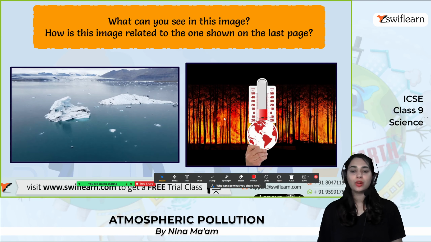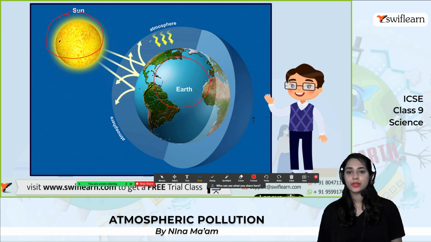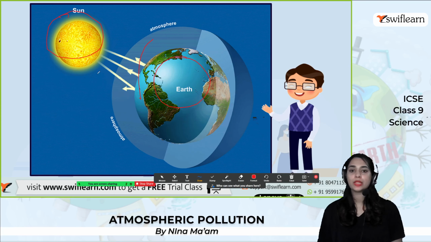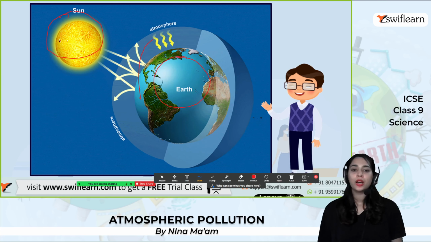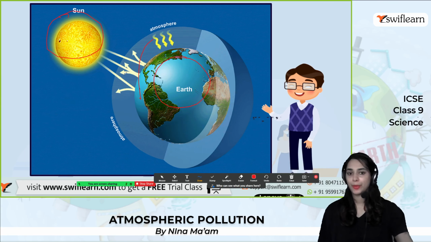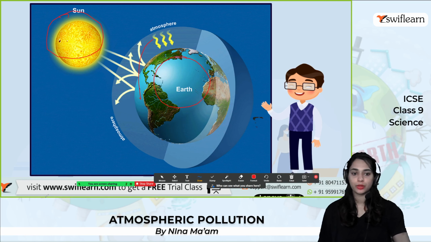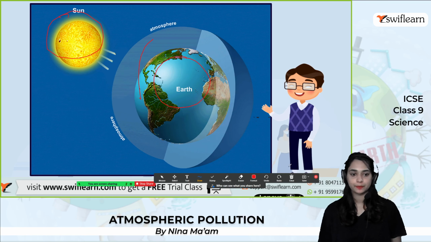And let's have a look at this slide. So you can see the sun over here and the earth and the atmospheric layer. From the sun, all the rays and radiations are going directly to the earth, and they are trapped within the atmospheric layer and not able to go back to space, which is not good at all. All right.